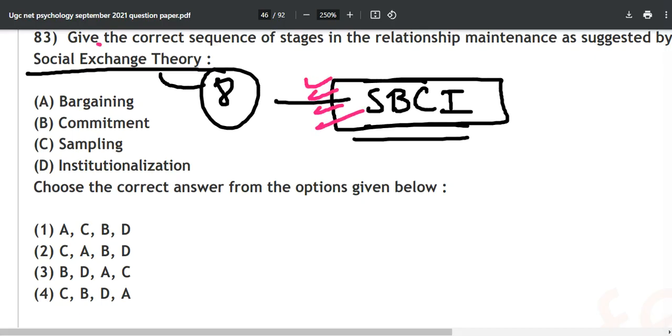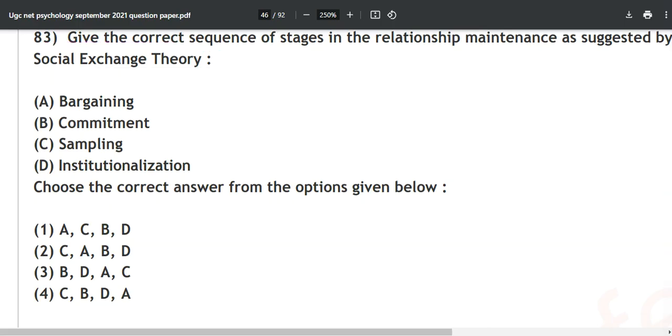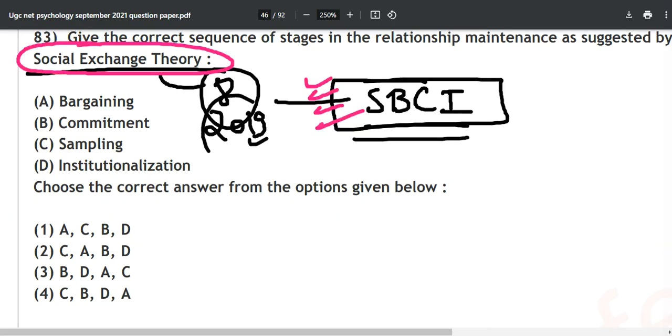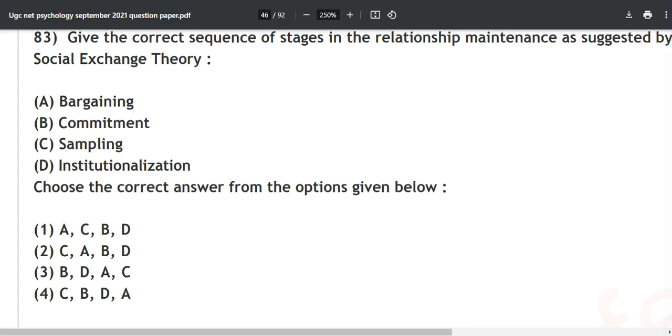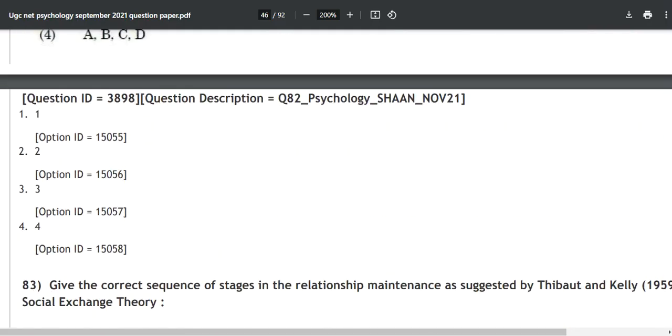We have also discussed this social exchange previously, where in 2019 there was a question on Thibault and Kelly as well. So these are the stages: S, B, C, I. Just remember this much and you are good to go. Alright, let's move ahead and solve the next question.